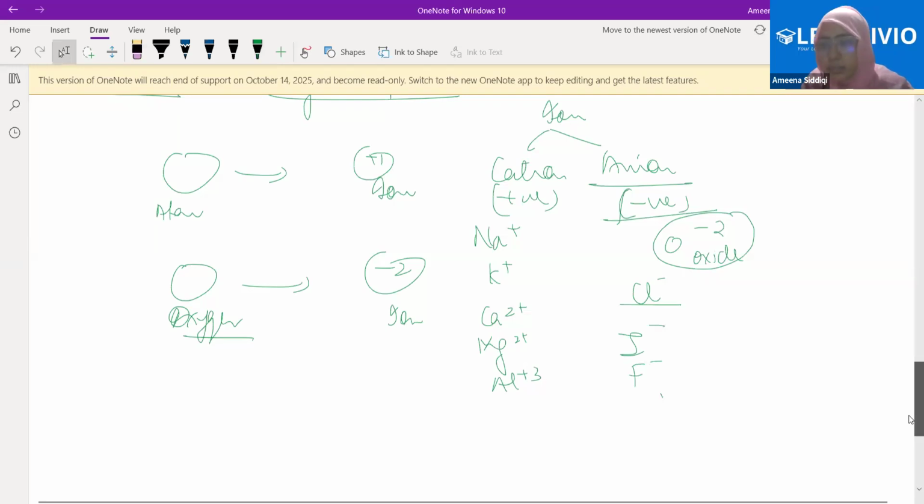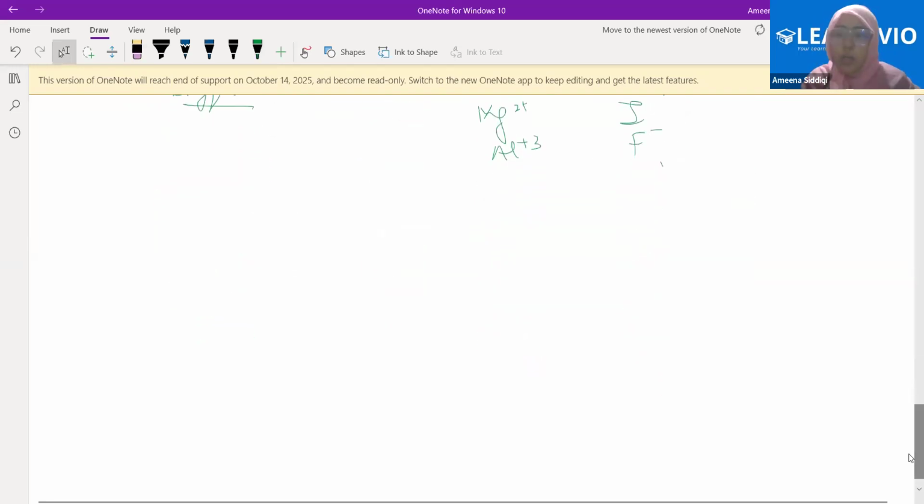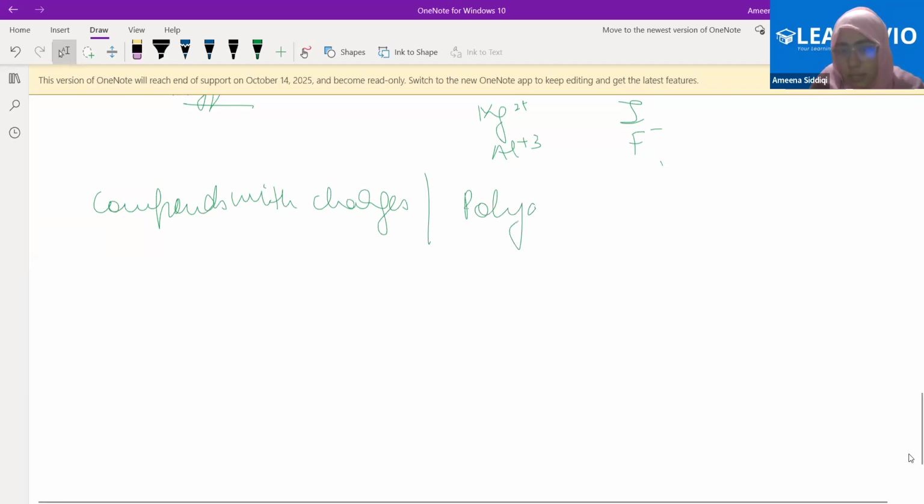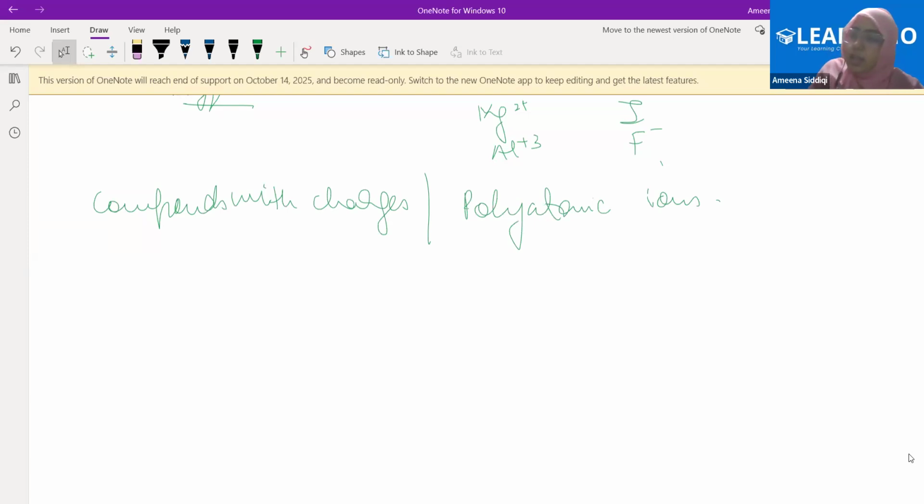Therefore, they are single atoms with a charge. Now there are also some compounds with charges, or polyatomic ions. We have already discussed molecules, compounds and elements in the last class.